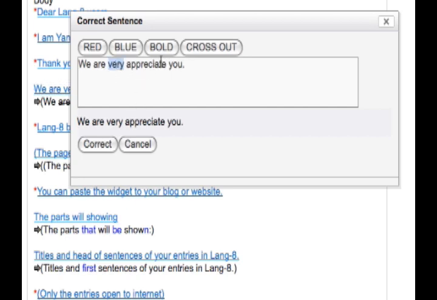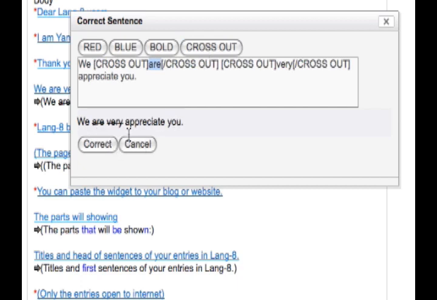So what we're going to do is cross out very. We're going to highlight it here and hit the cross out button. So you can see down here that it's been crossed out. So now it says we are appreciate you. So we're going to want to cross out the R as well. We appreciate you. Now if we want to add something else, we can always add it in there. Maybe we want to make it a different color. So what we can do is make it red, and we can say very much.